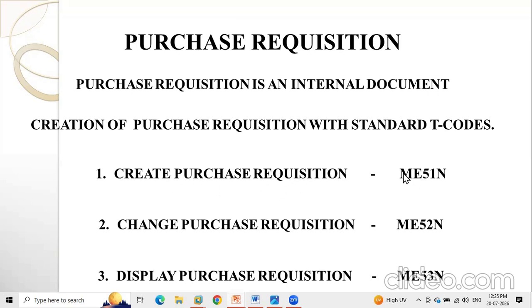There will be a T code. SAP has T codes to access a window or a screen or to create any transaction. You need to remember at least 30 to 40 T codes by the end of this course, and those are all easy only. If you remember, 1 is for creating, 2 is for editing and 3 is for display. Here it is a requisition. To create the purchase requisition, ME51N is the T code. To change the purchase requisition, ME52N is the T code. To display the purchase requisition, ME53N is the T code.